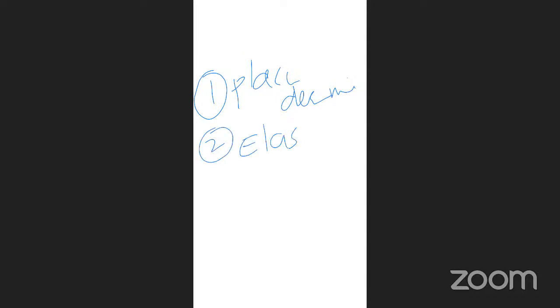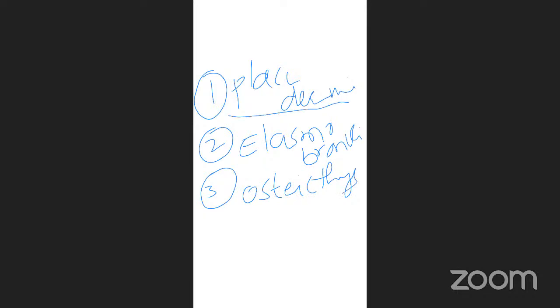The first one is placodermi. The second class is elasmobranchii. The third one is osteichthyes. So totally three classes of fishes are there. The first one is placodermi, the second is elasmobranchii, and the last one is osteichthyes.